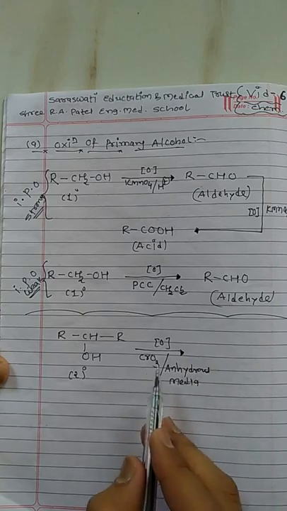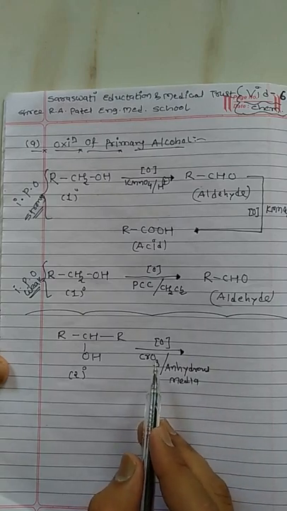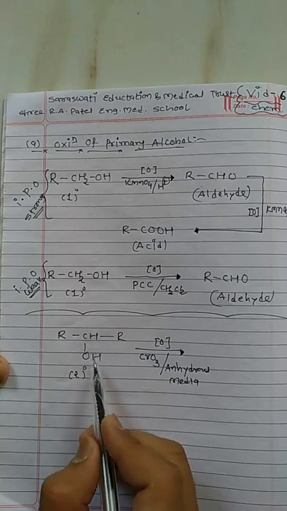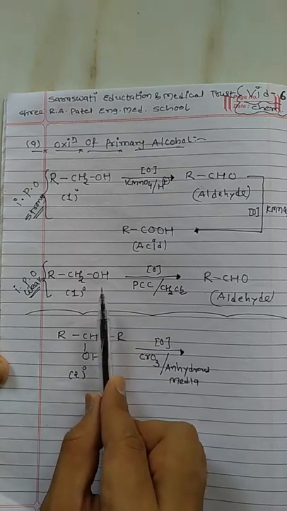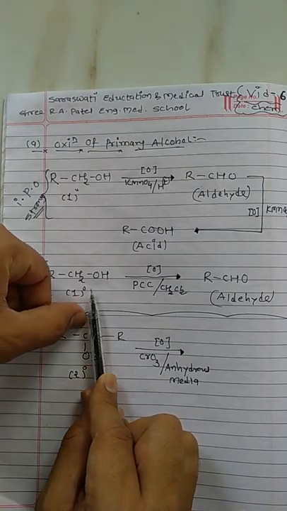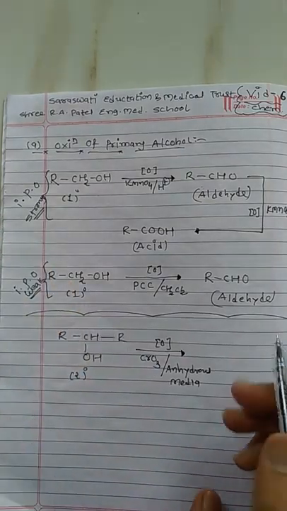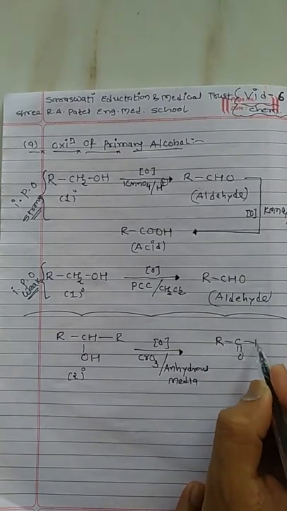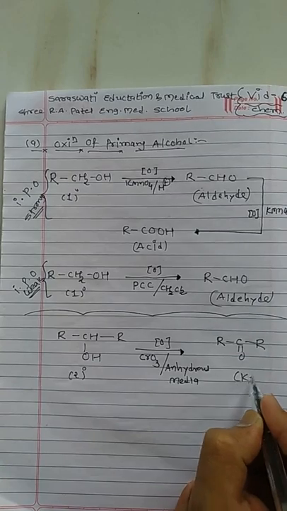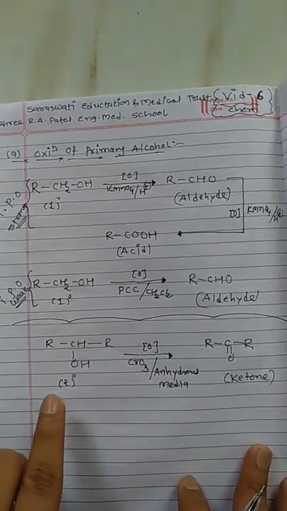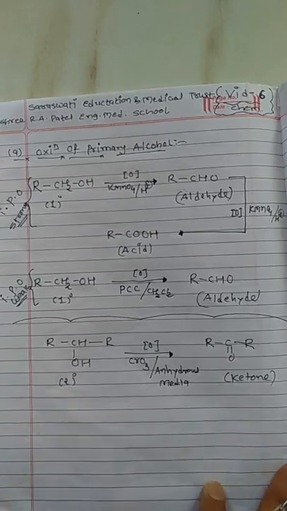This reagent removes these two hydrogens present over here. Suppose I cover these two hydrogens, what do we have? RCOR, meaning we get a ketone as a product. So oxidation of secondary alcohol will give ketone as a product.